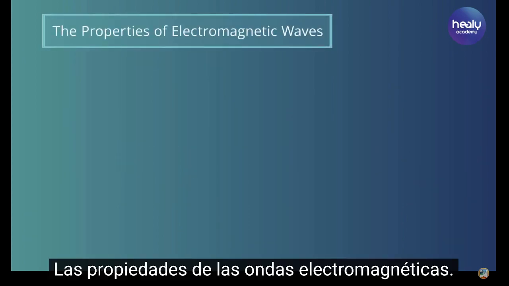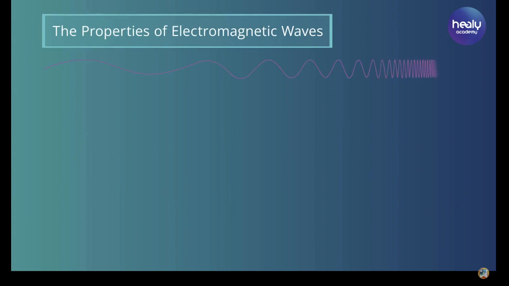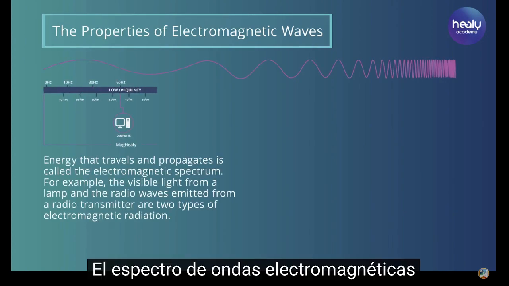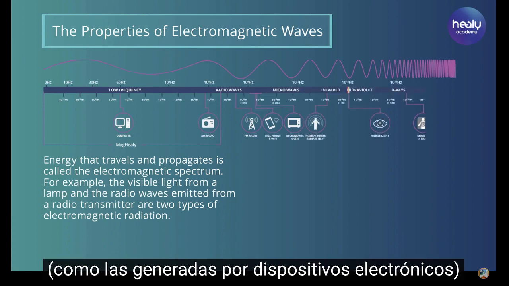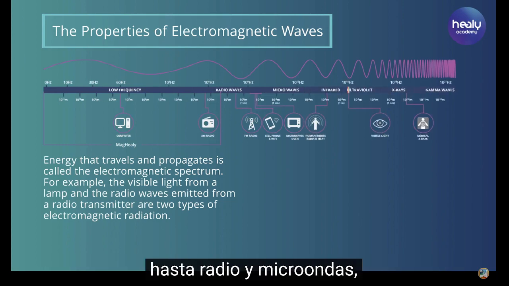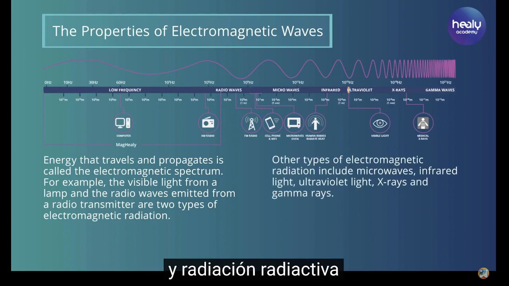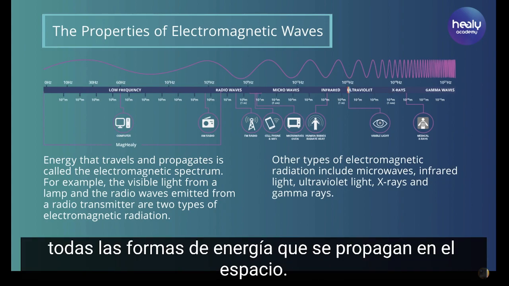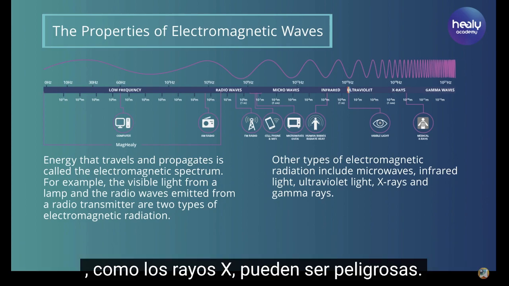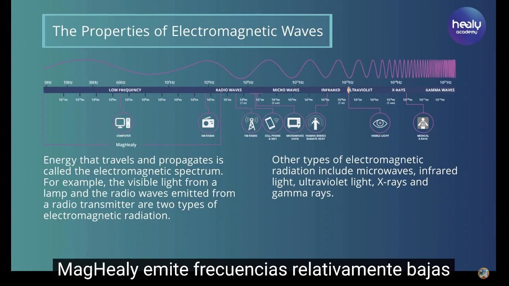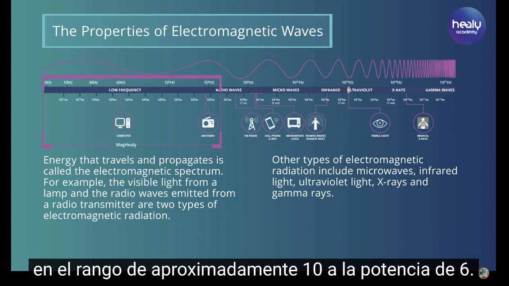The properties of electromagnetic waves. The spectrum of electromagnetic waves we most frequently encounter ranges from low-frequency waves, such as those generated by electronic devices, to radio and microwaves, as well as visible light and radioactive radiation, and therefore includes every form of energy propagating in space. Electromagnetic waves with a very high frequency, such as X-rays, can be dangerous. MagHealy emits relatively low frequencies in the range of about 10 to the power of 6.